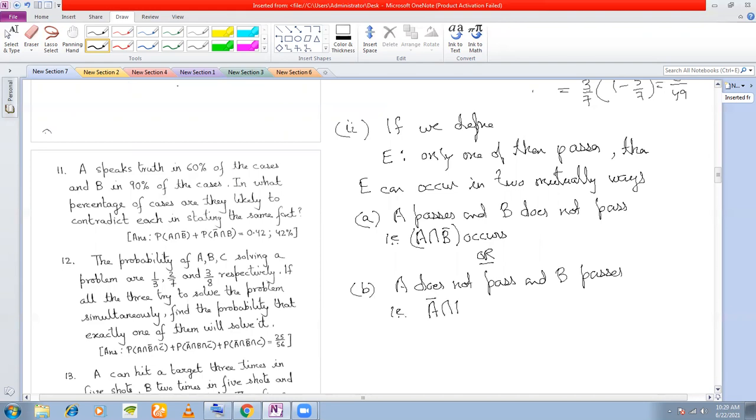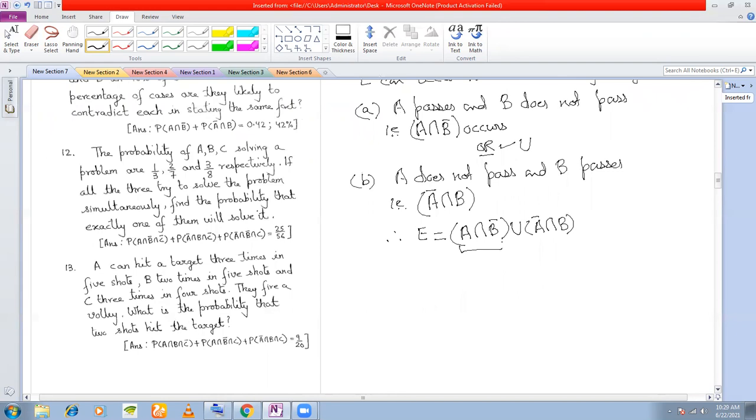A bar intersection B, right? Therefore, because this "or" means a union, the event E is a union of two events, A intersection B bar union A bar intersection B. And because these two events are mutually exclusive, if I take the probability, you can add up the probabilities: P(A intersection B bar) plus P(A bar intersection B). Are you with me?